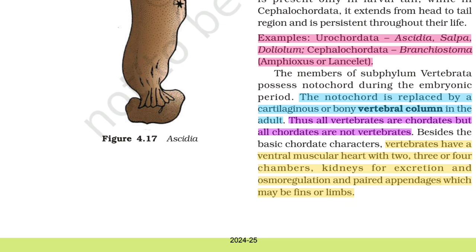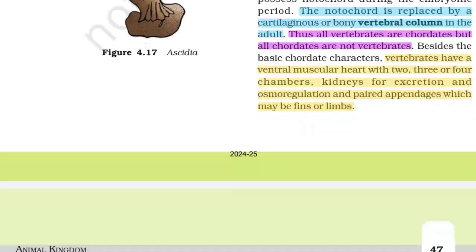Thus, all vertebrates are chordates, but all chordates are not vertebrates. Besides the basic chordate characters, vertebrates have a ventral muscular heart with 2, 3, or 4 chambers, kidneys for excretion and osmoregulation, and paired appendages which may be fins or limbs.